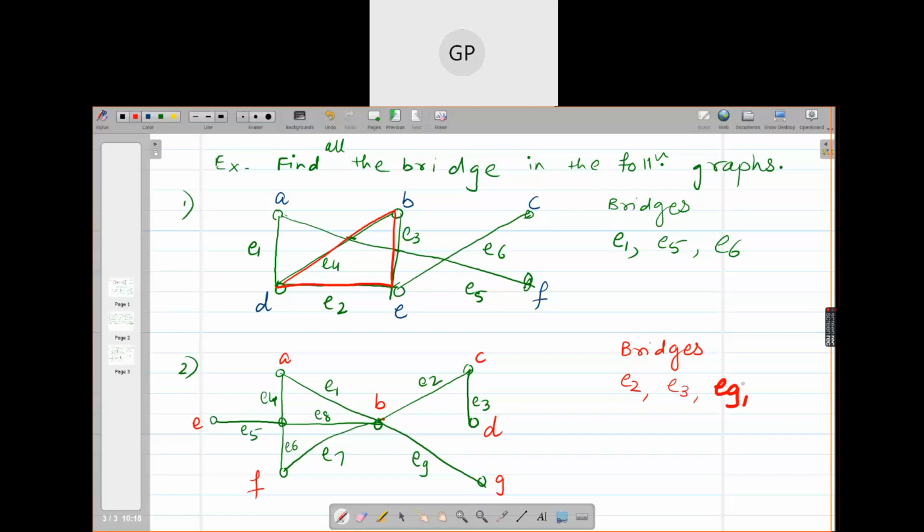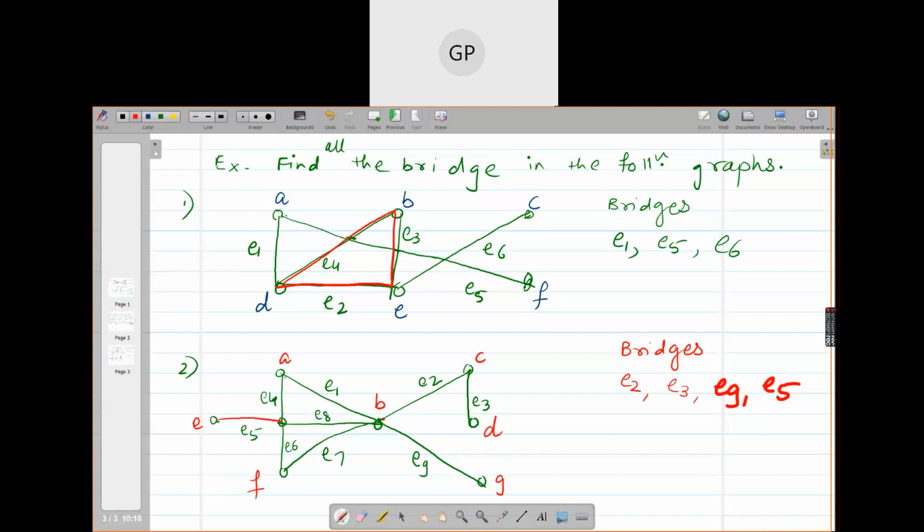There is one more bridge. E5. Okay, so if removing an edge breaks the connection, then that is a bridge. So one by one you have to see that.